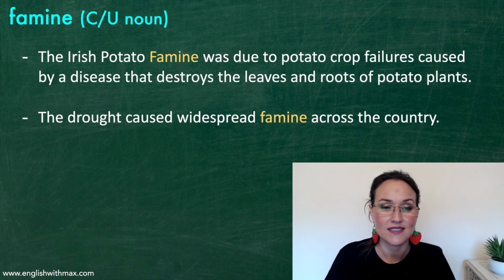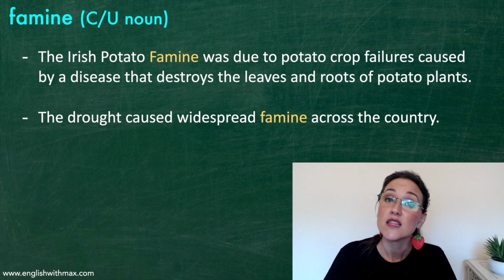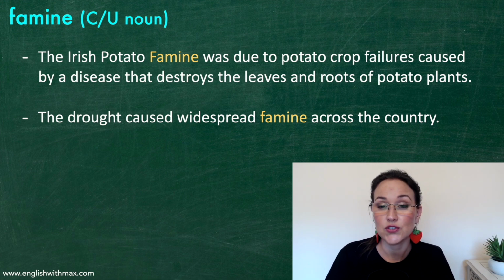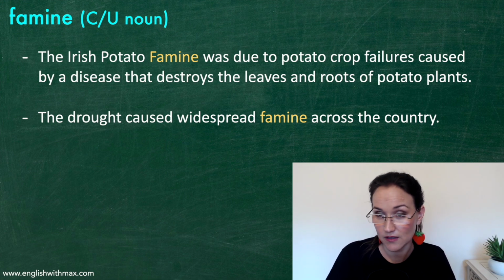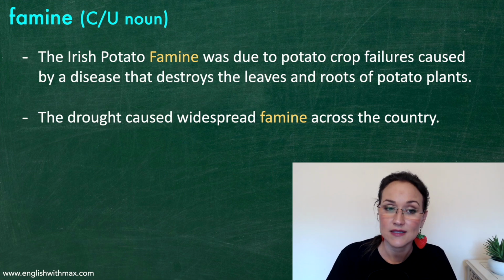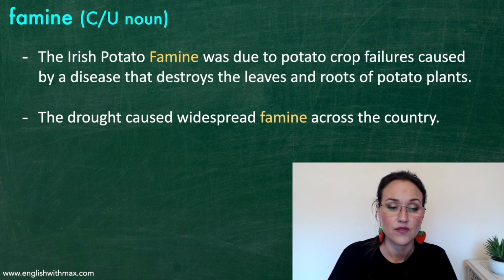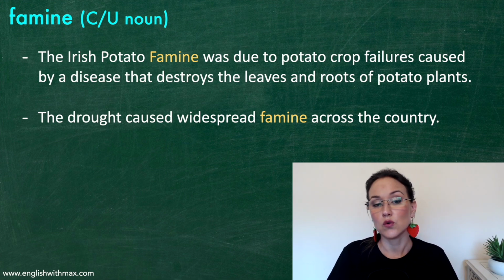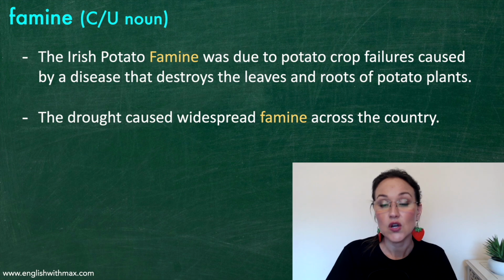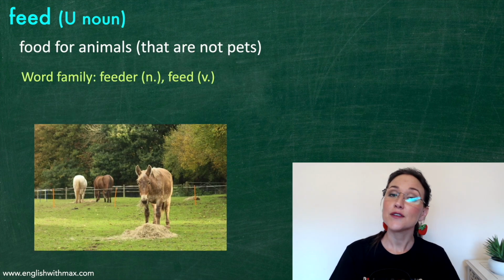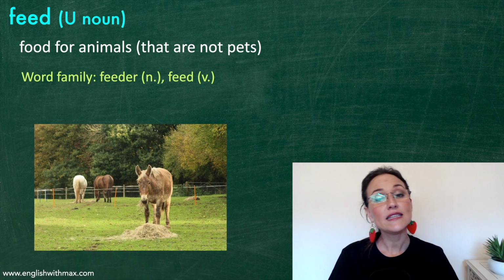A couple of sentences. The Irish potato famine was due to potato crop failures caused by a disease that destroys the leaves and roots of potato plants. The drought caused widespread famine across the country. And now we have feed. Feed is an uncountable noun.